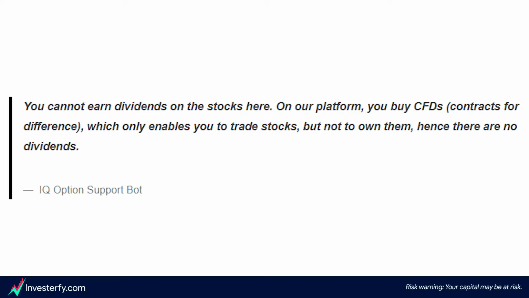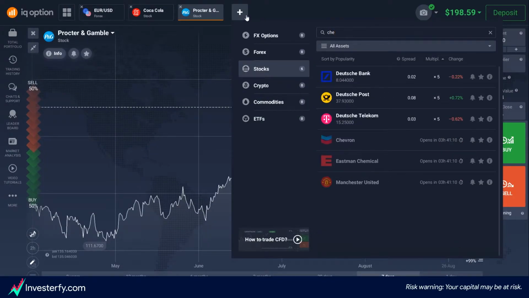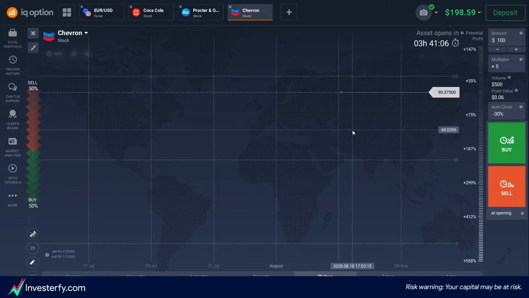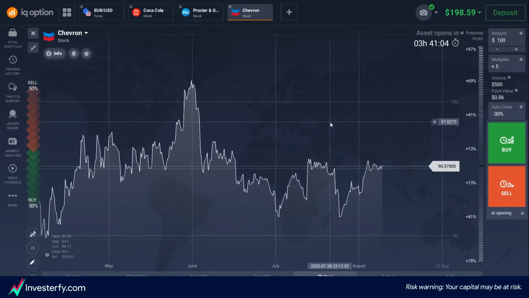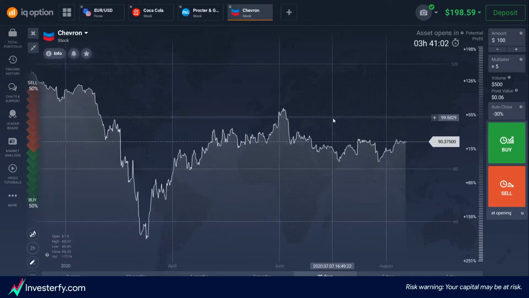If you have been trading on other CFD platforms before, then you might know that if you short a stock that pays dividends, then you have to pay the dividend amount on the ex-dividend date, otherwise you can almost guarantee a win every single time that they have an ex-dividend date. So we obviously wanted to test this on IQ Option.